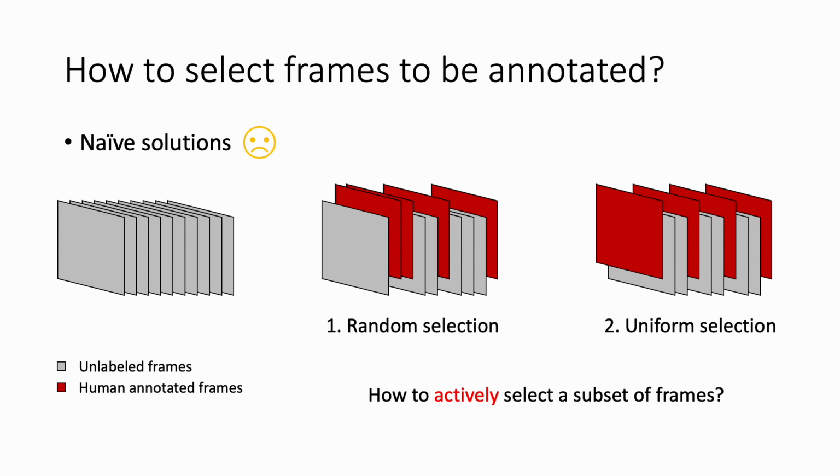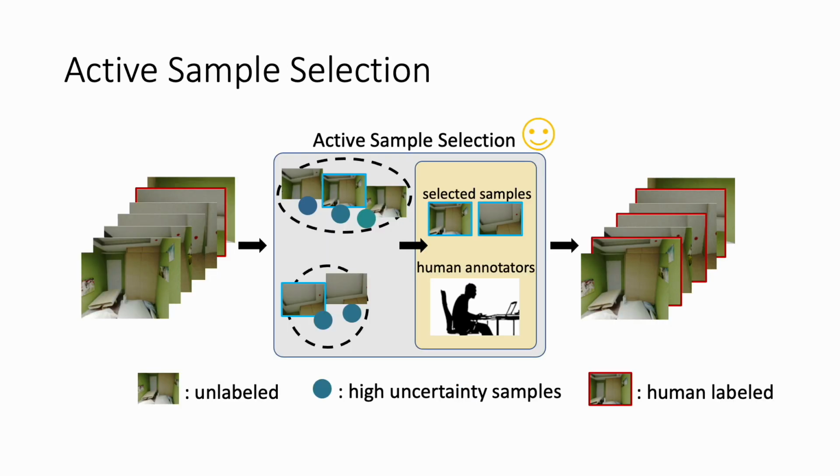Test time fine-tuning requires some labels on the input sequence. Most existing work only uses naive strategies. These strategies do not consider the video content or domain knowledge. We propose an active sample selection method. It evaluates the prediction uncertainty of the network and will only select samples with low confidence score. Also, it clusters the high uncertainty samples and selects the cluster centroids for human annotation. In this way, our active sample selection method selects uncertain and representative samples to improve the utilization of manual annotation budget and boost the label propagation accuracy.